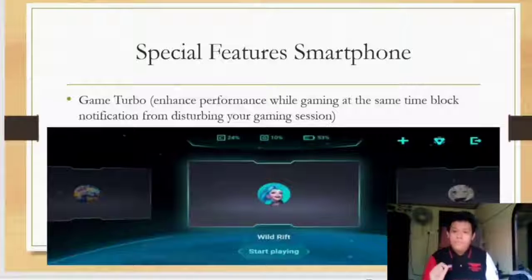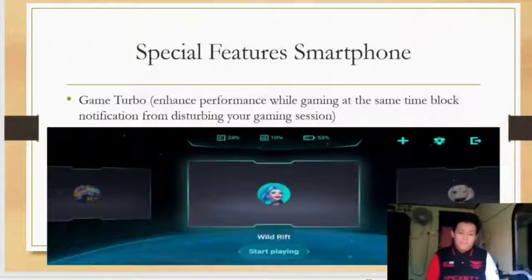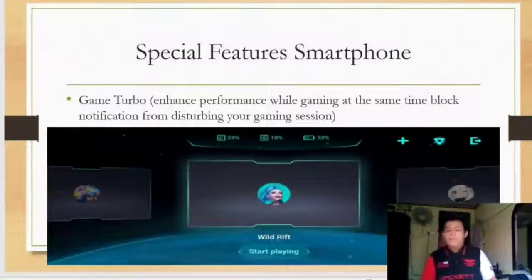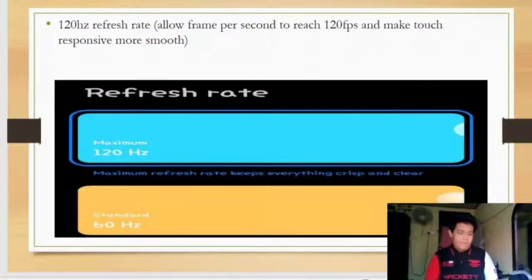So the first special feature of this smartphone is it has Game Turbo. The Game Turbo feature enhances performance while gaming and at the same time blocks notifications from disturbing your gaming session. The next feature is it uses a 120 Hz refresh rate.